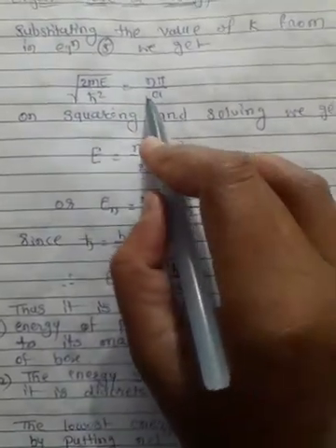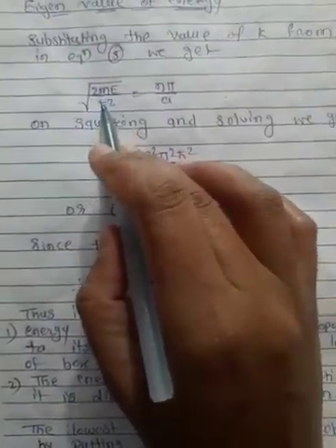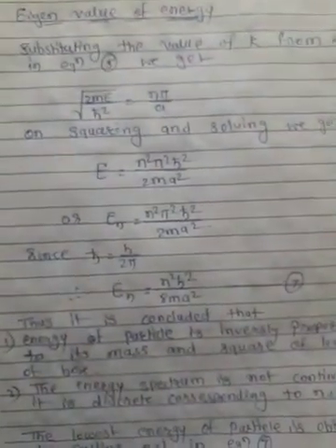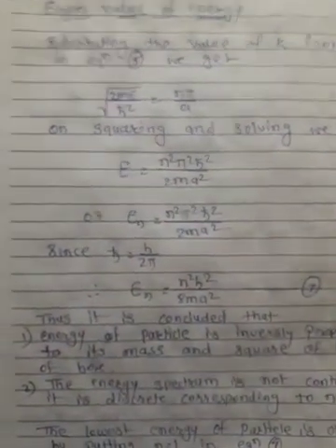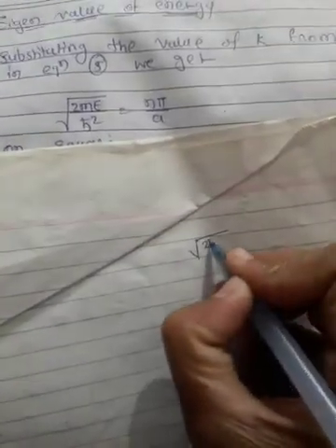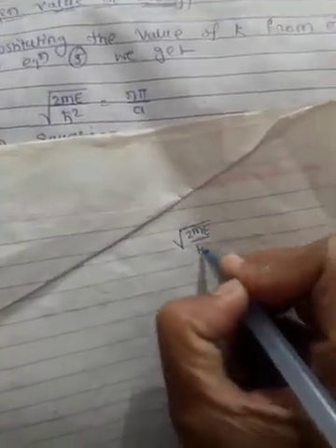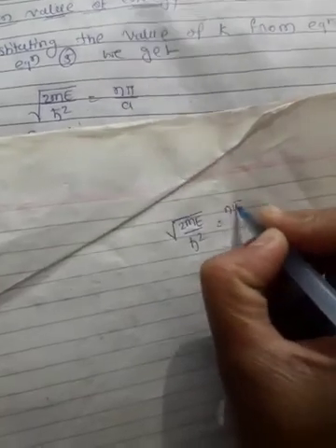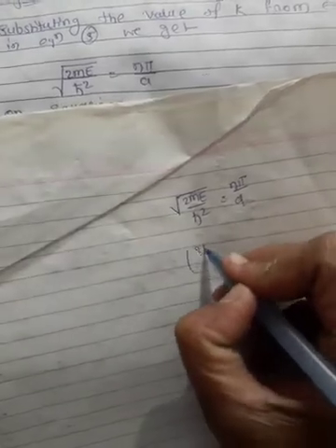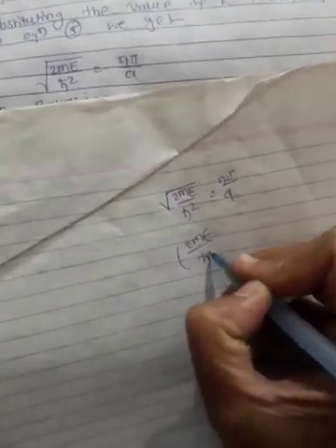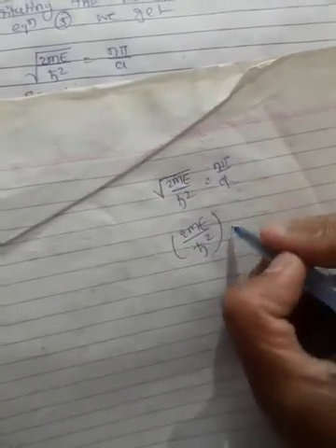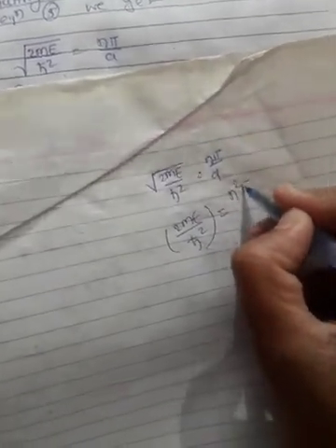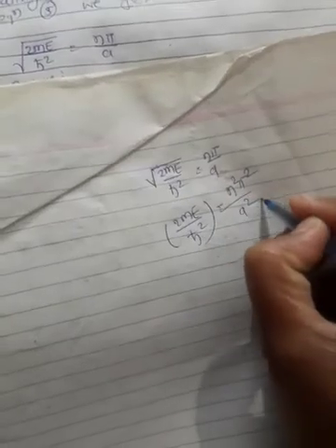Then we get under root of 2mE upon h cross square equal to n pi upon a. Squaring and solving this equation, what do we get? After squaring, the square root gets cancelled, and we get 2mE upon h cross square equal to n square pi square upon a square.